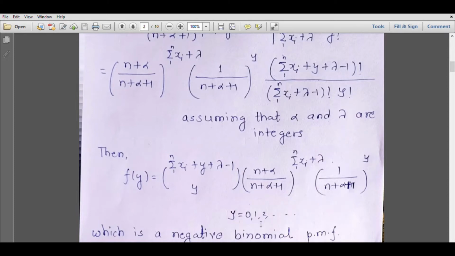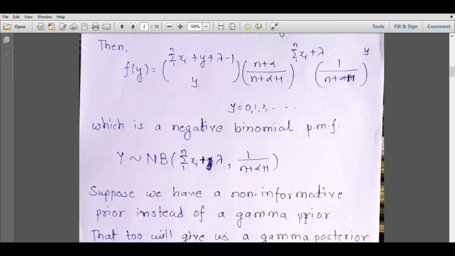So this is a negative binomial distribution with parameters summation xi plus lambda, and the other parameter, the probability of success, will be 1 upon n plus alpha plus 1. It is interesting to note that if you have a random sample from Poisson distribution with mean theta, where the prior distribution of theta is gamma, then the posterior predictive distribution of a future observation is negative binomial with parameters like this.